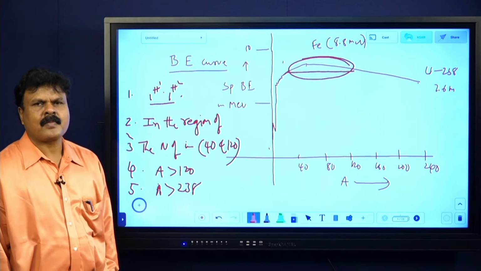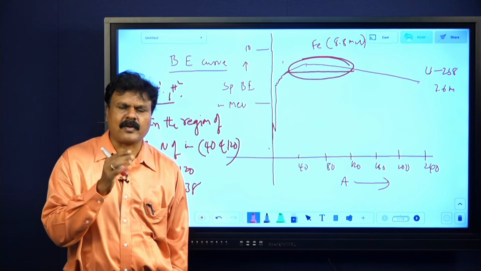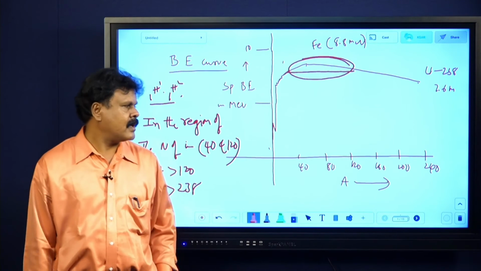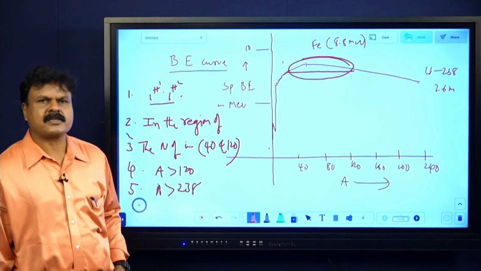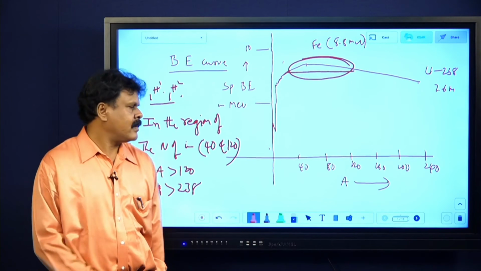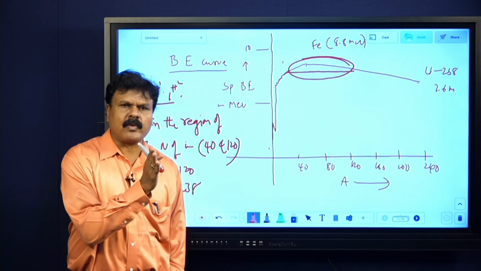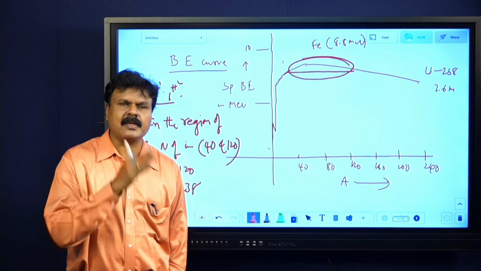That's it. First, the lighter nuclei have very less specific binding energy, and therefore they are highly unstable. Next, in the region of small mass numbers, the curve shows some characteristic maxima and minima. Next, the nuclei of intermediate mass numbers between 40 and 120 have high specific binding energy, and they are highly stable.